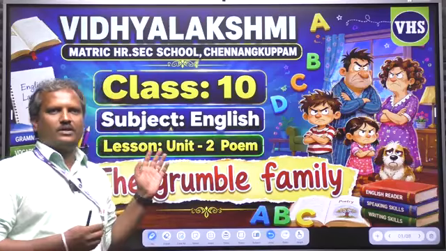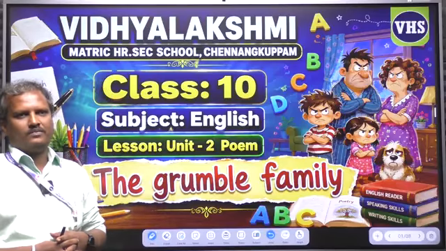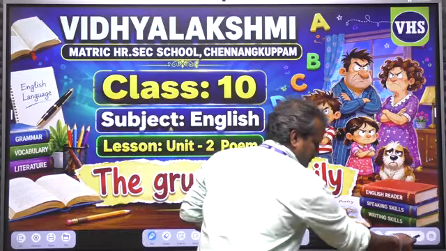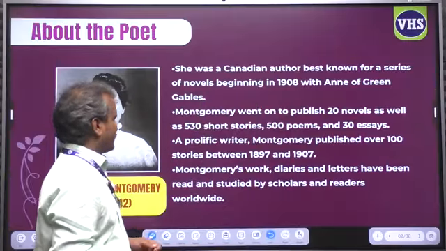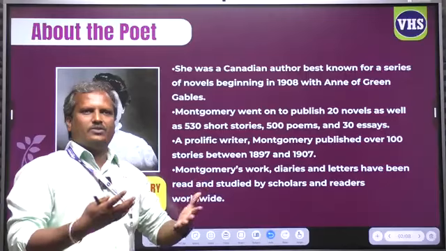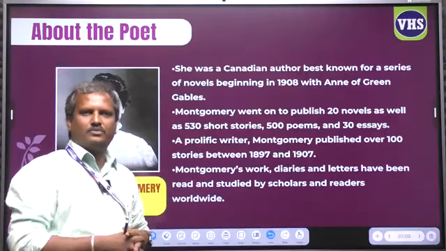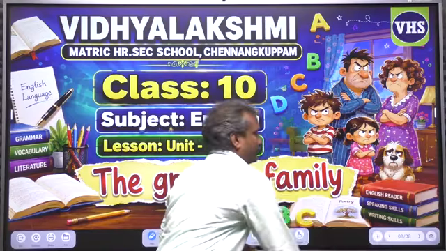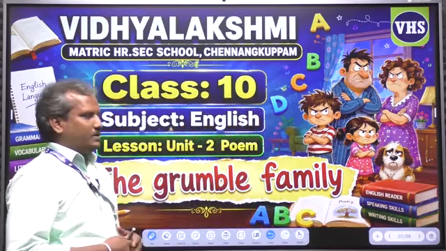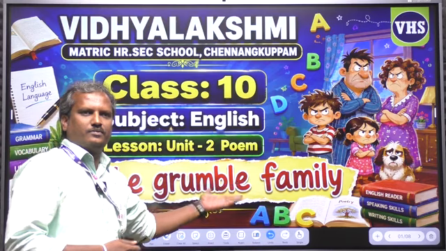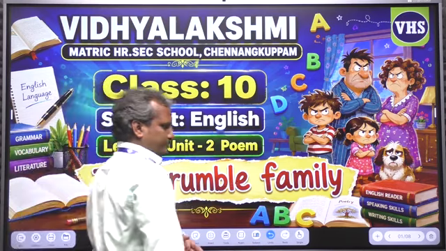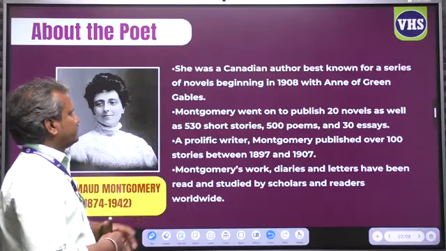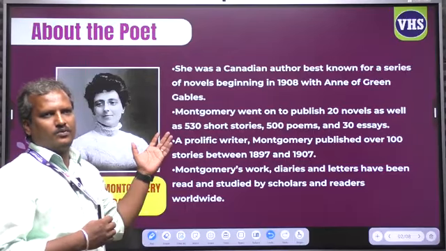Today we are going to learn an interesting poem from class 10th, unit 2. Before getting into the poem, let us learn about the poet. The name of the poem is The Grumble Family. This is the unit 2 poem. Now let us learn about the poet.